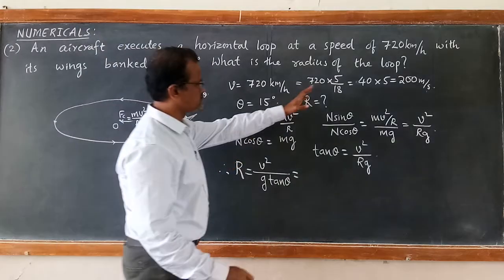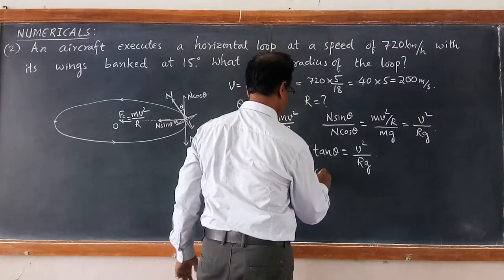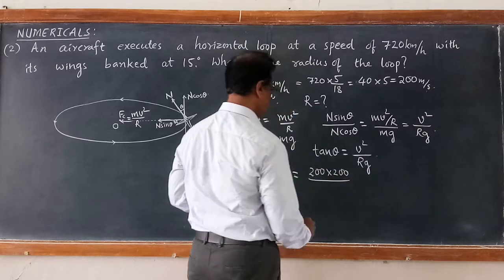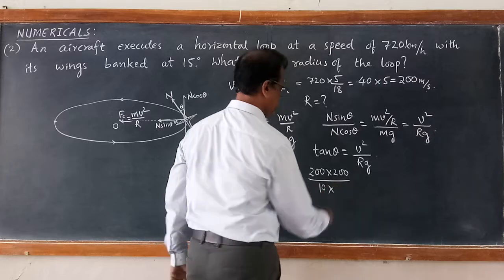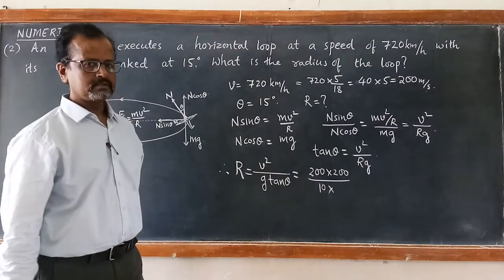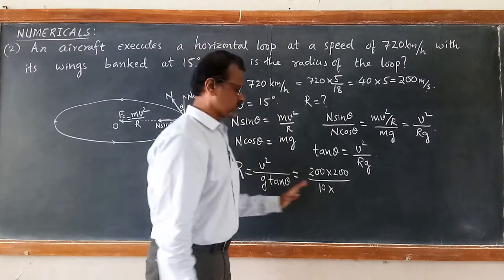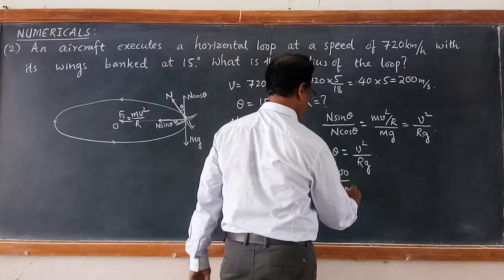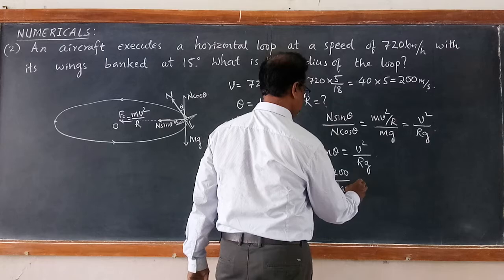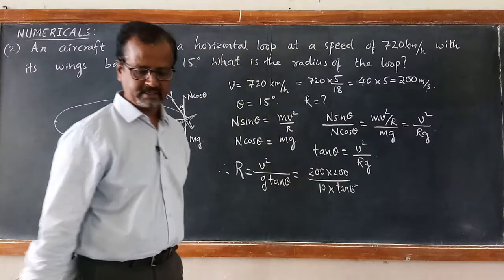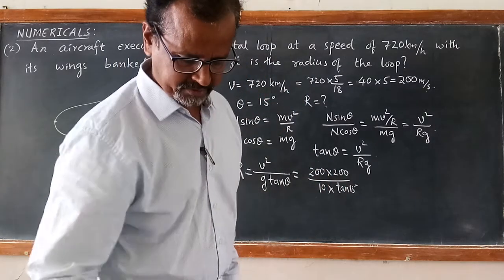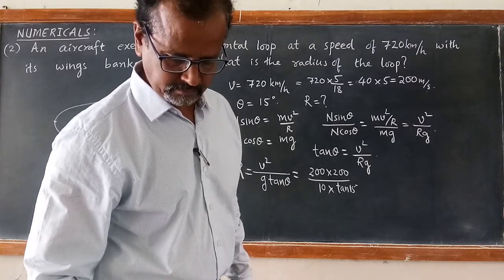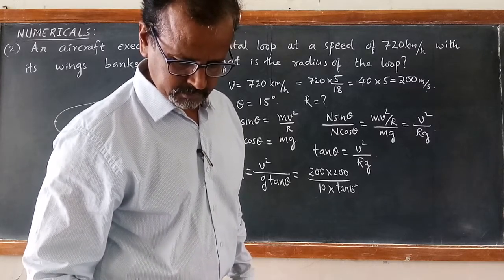Just substitute the values. V is 200, so 200 into 200, divided by g. Let us take g to be 10 meter per second square for convenience. Tan 15: we must get the value of tan 15 from the table, and it comes out to be 0.26.